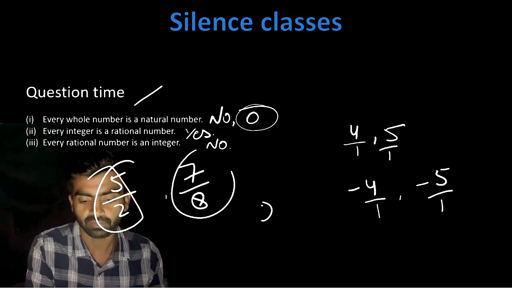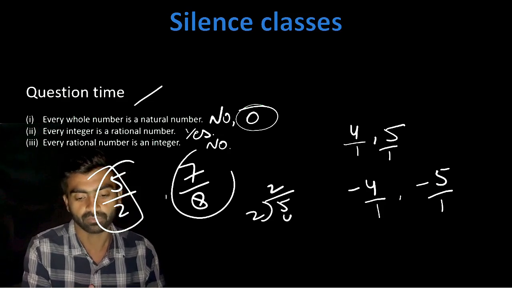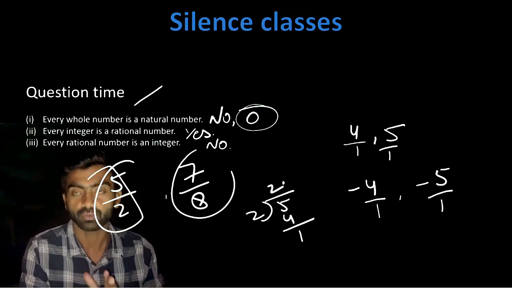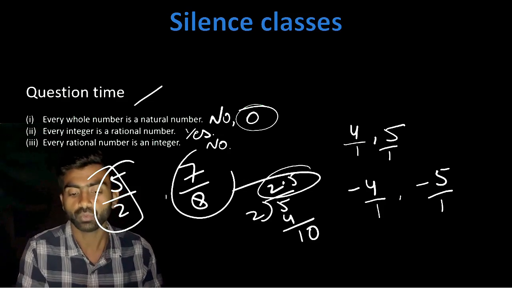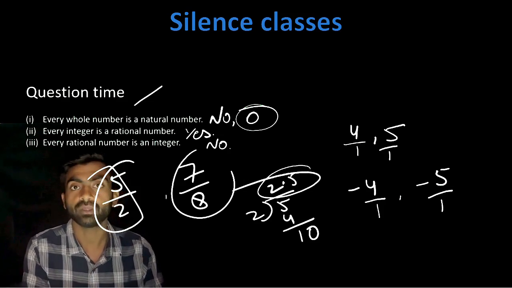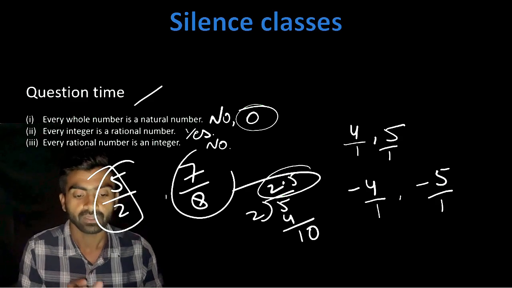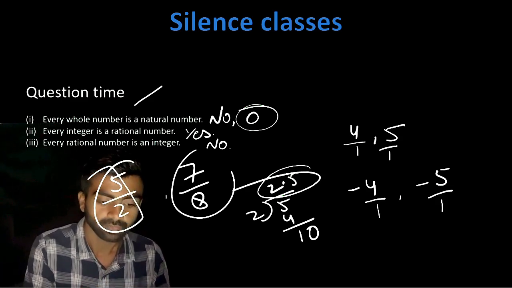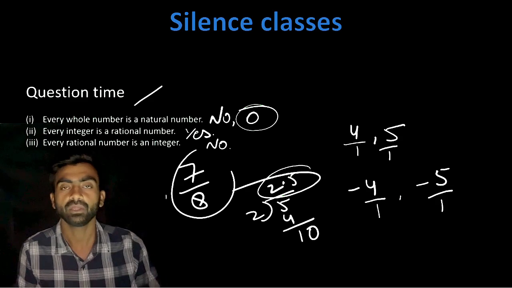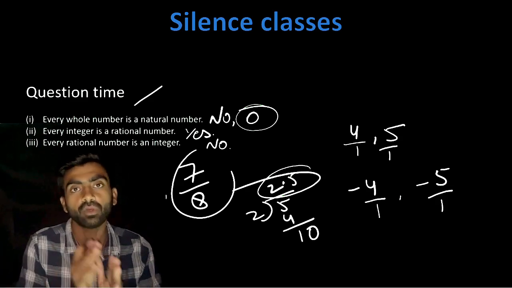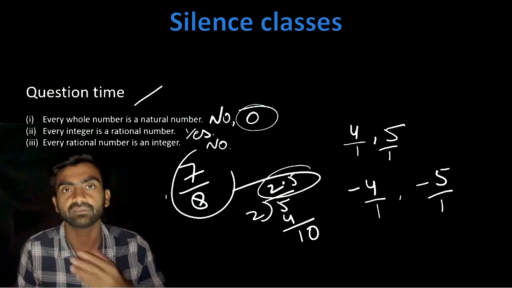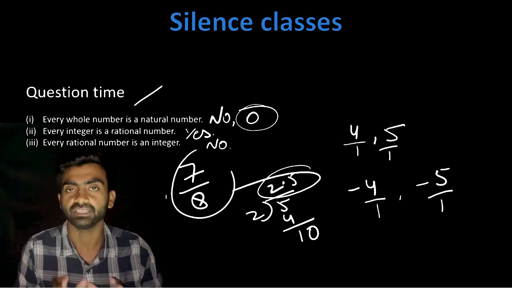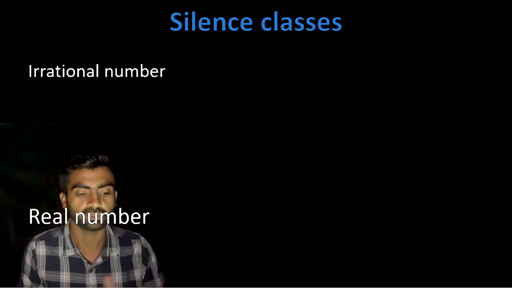Because if I divide 5 by 2, 2 2s are 4, remainder 1, again I have to put a point, then 0, then point, 2.5 will come. And 2.5 is not a part of integers. So I hope you got my point why I have written no, because all the positive numbers and the negative numbers including 0 are there in integers. Now let's move to the next.